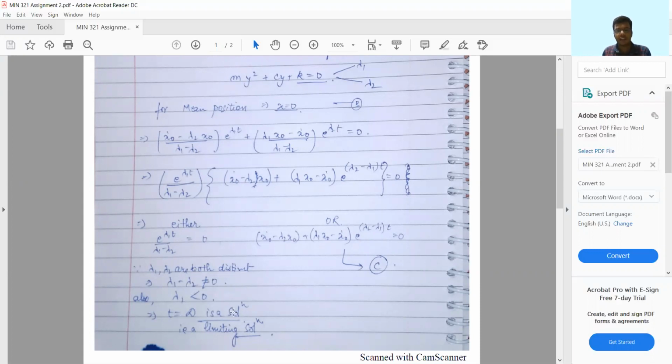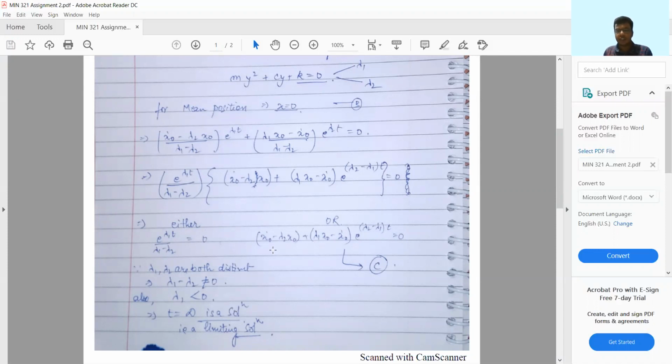Therefore, t equals infinity is a solution. We can also find this solution intuitively: any oscillatory or vibratory system left aside will eventually die out due to the damping element present in it.